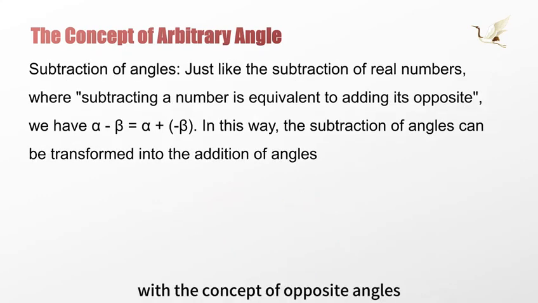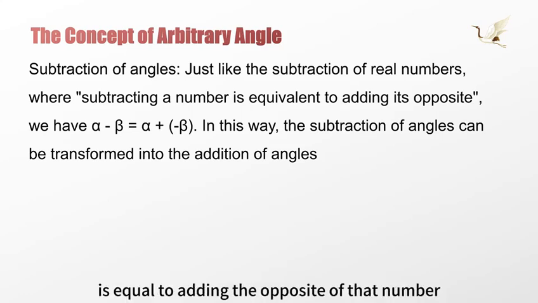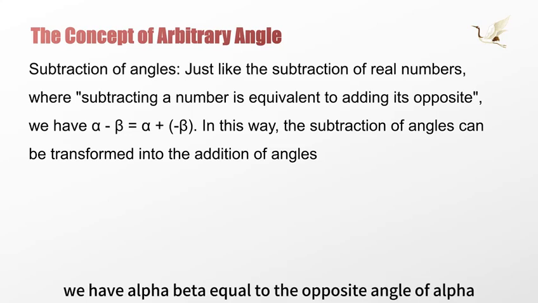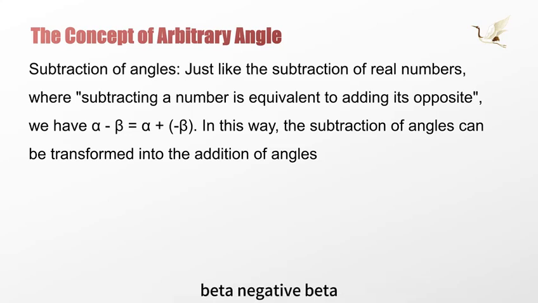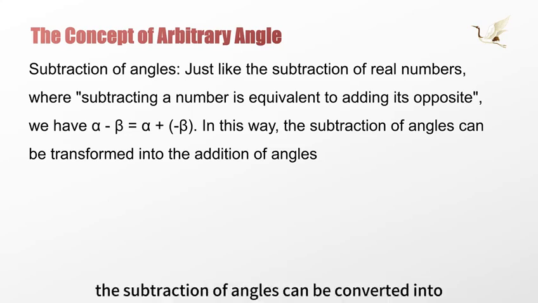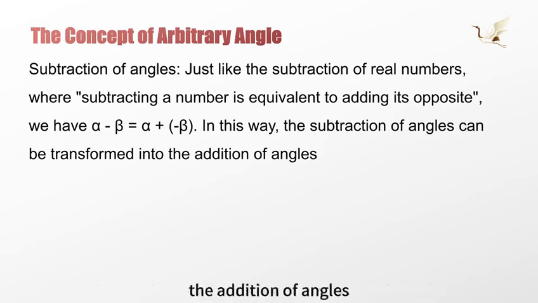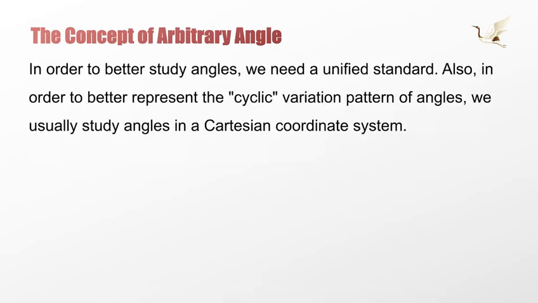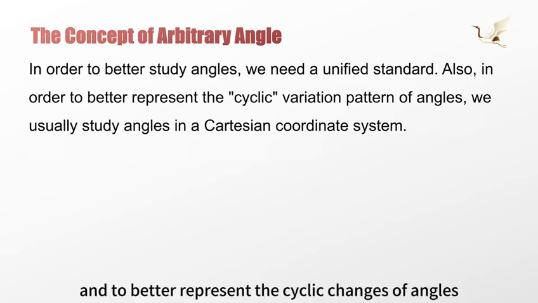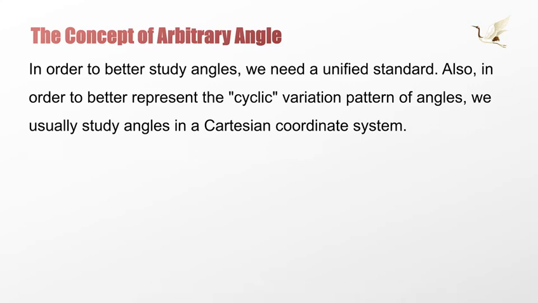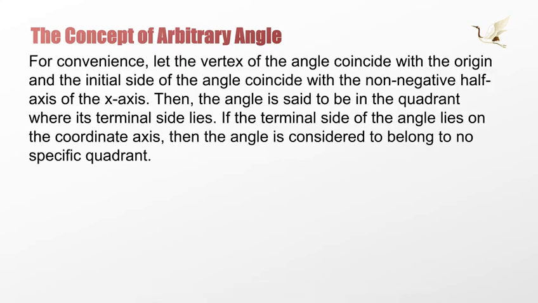With the concept of opposite angles, we can define the subtraction of angles. Just like in real number subtraction, subtracting a number is equal to adding the opposite of that number. We have alpha minus beta equal to alpha plus negative beta, so that the subtraction of angles can be converted into the addition of angles. In order to better study angles, we need a unified standard and to better represent the cyclic changes of angles, so we usually place angles in a Cartesian coordinate system for research.